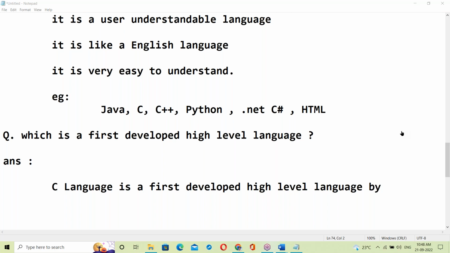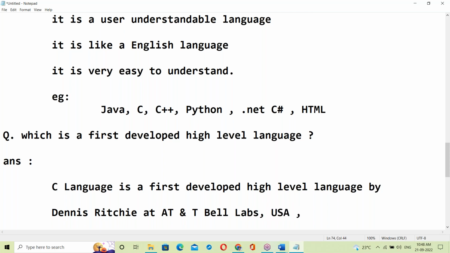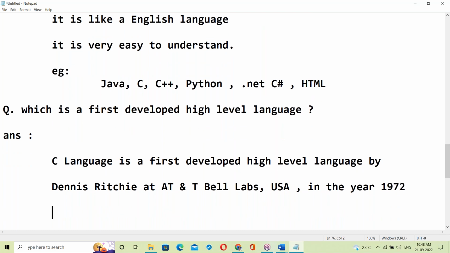Who has developed C language? Yes, Dennis Ritchie. This is by Dennis Ritchie at AT&T Bell Labs, USA, in the year 1972.